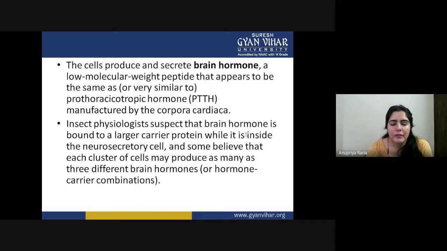I think that is enough for you to understand how this whole system works. The cells also produce brain hormone of very low molecular weight. Every time the brain secretes a hormone, it is in a very small amount, and the major amplification is done by the corpus cardiaca and allata. They amplify the hormones and pass them to other parts so they can work on an amplified version, because a low amount cannot stimulate them. That is why they need amplifiers.